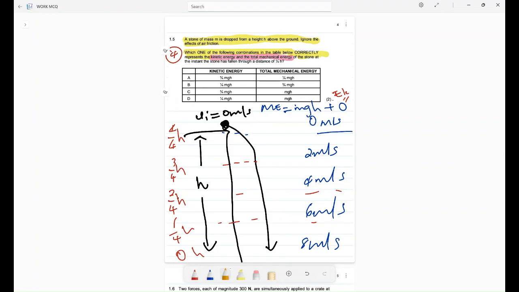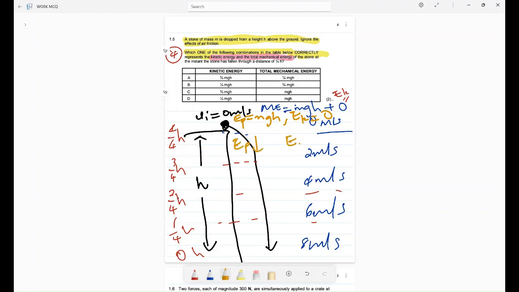If here I'm having mgh, let me say EP is equal to mgh, and EK is equal to 0. As I go down, my EP is decreasing.